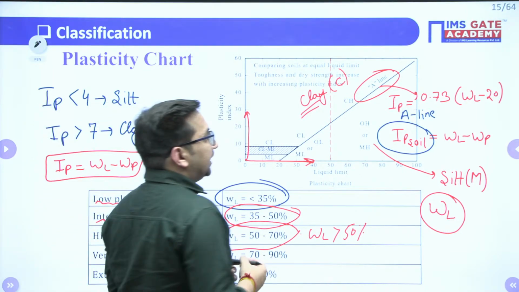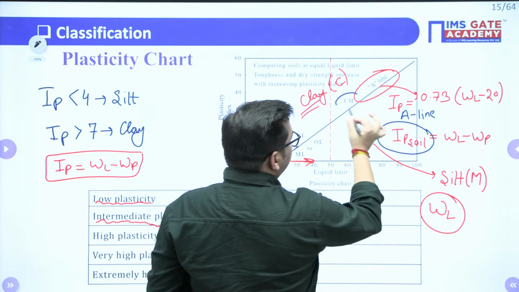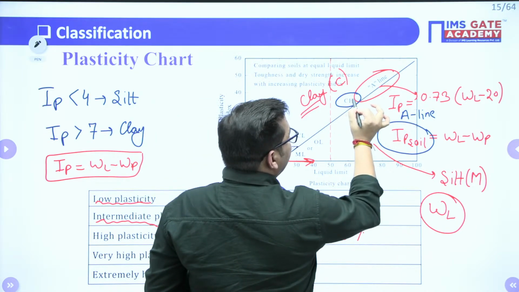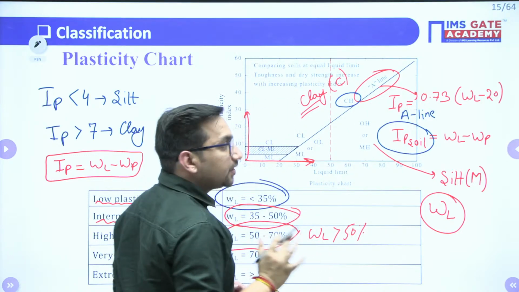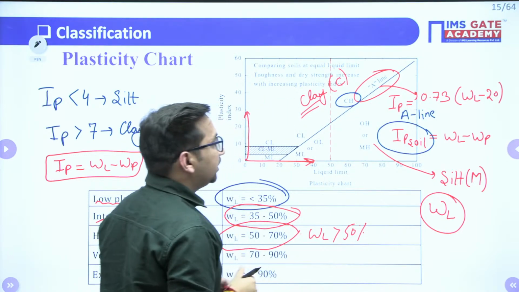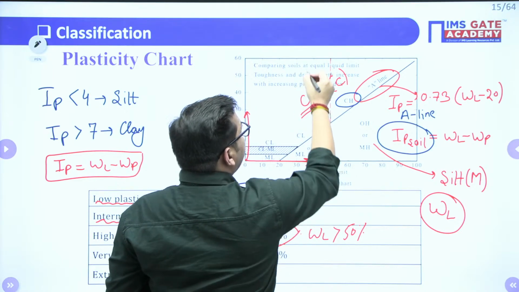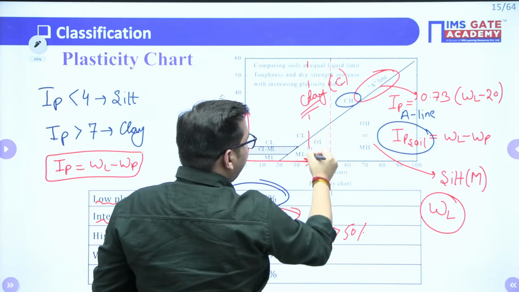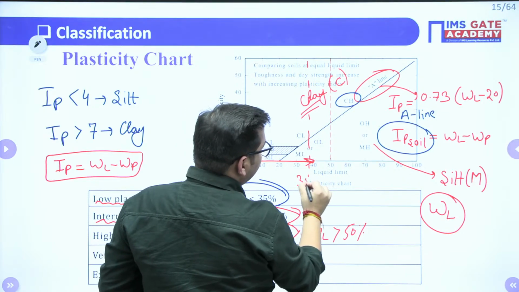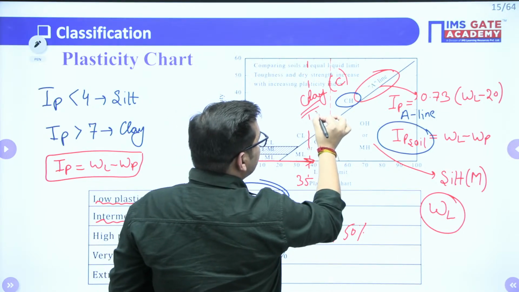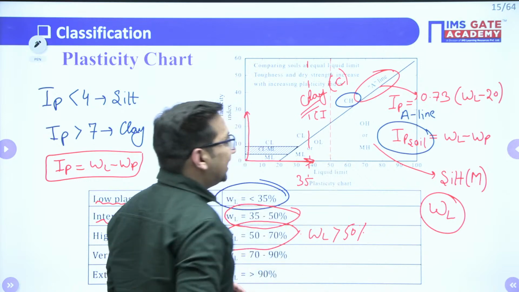So here you can see that this CH is nothing but your clay with high compressibility, right? Similarly, in between 35 and 50, it will be your clay with intermediate compressibility, CI.